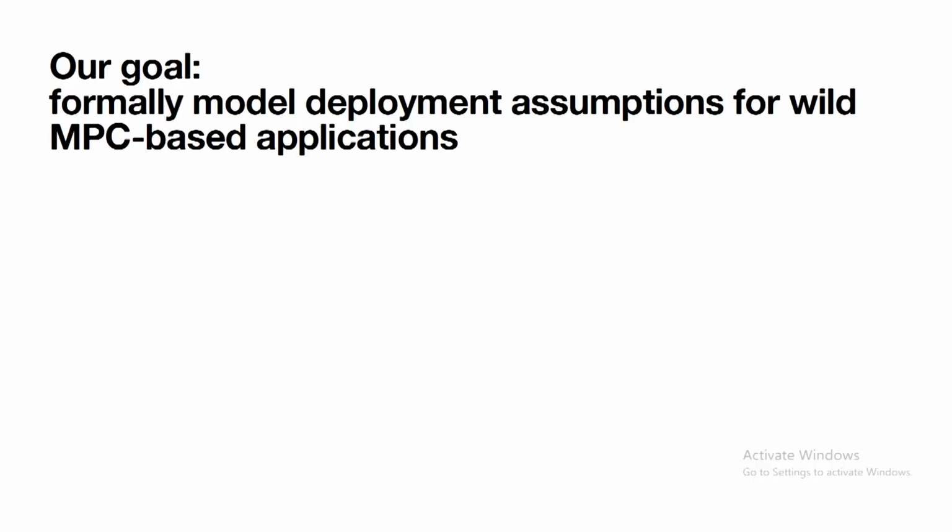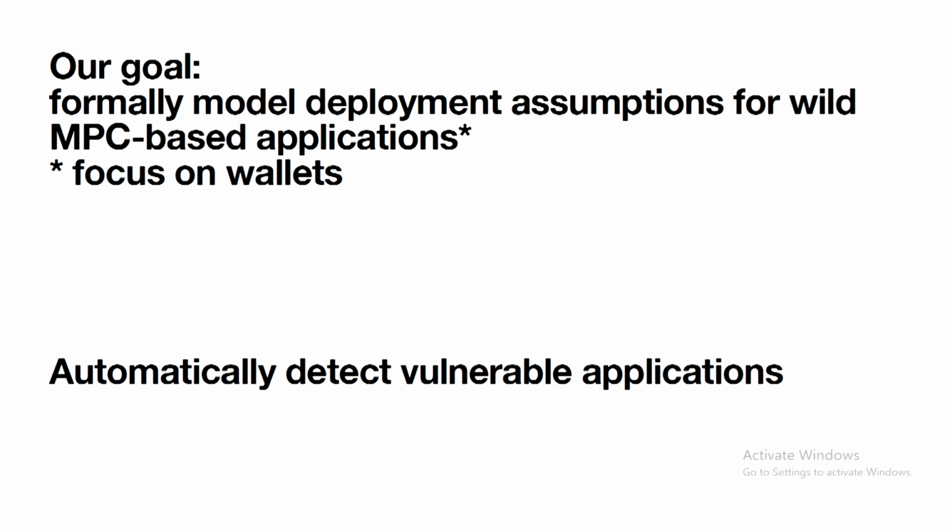So our question is, how can we model deployment, like protocol assumptions that the protocol is making, and how can we formally model how the protocol is actually being deployed and used in the wild? And since a bunch of wallets, for example, are using things like MPC, this seems like a really interesting time to try and see, okay, are people actually deploying these protocols in ways that line up with the assumptions or not?